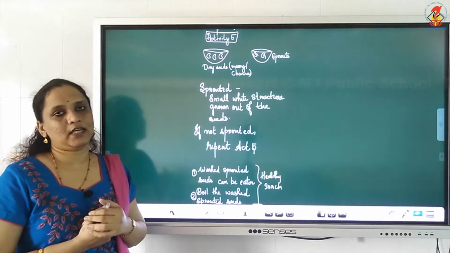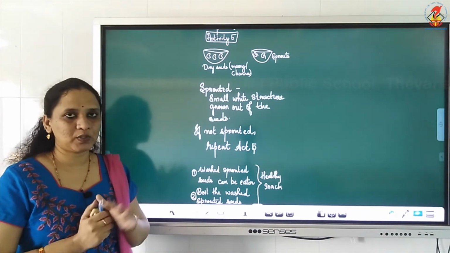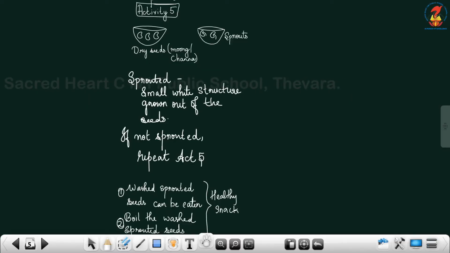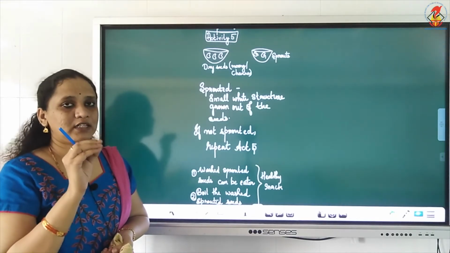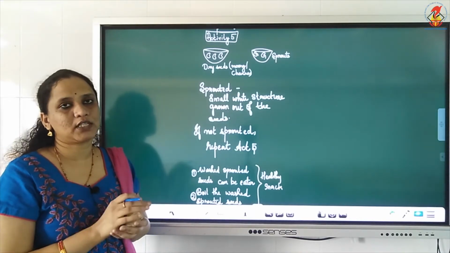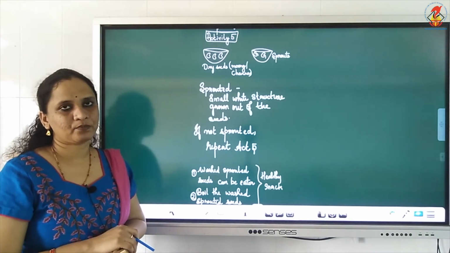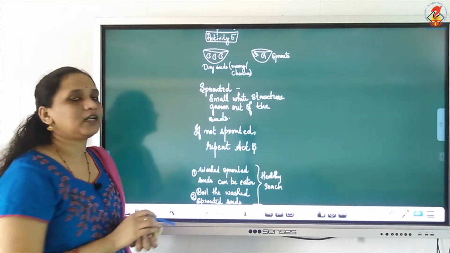The next day when you open it and see, what do you see? A thin white structure has come out from the seed. What is that thin white structure? When the thin white structure has come out of the seed, we say that the seed has sprouted. This is the dry seed.